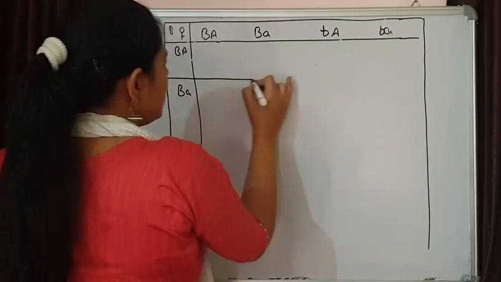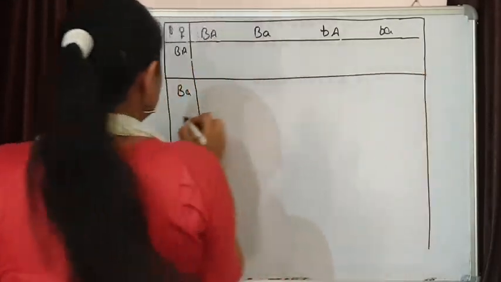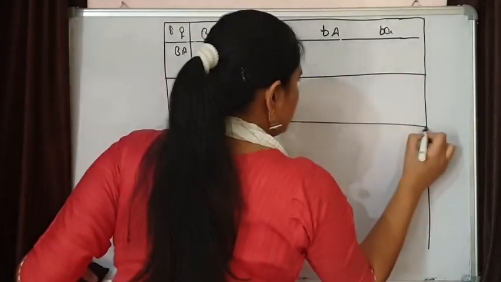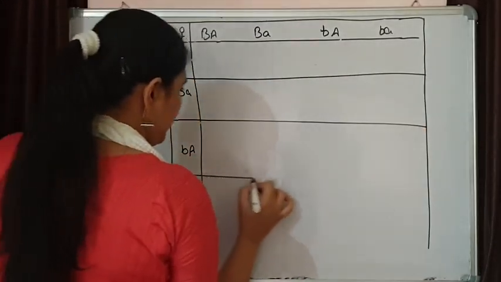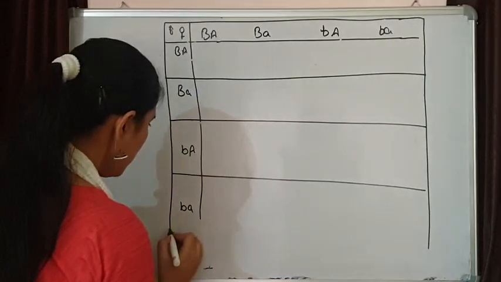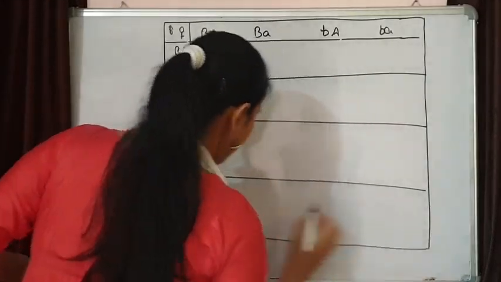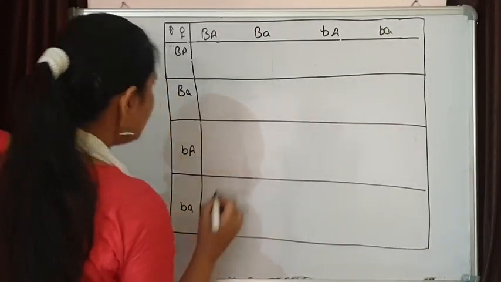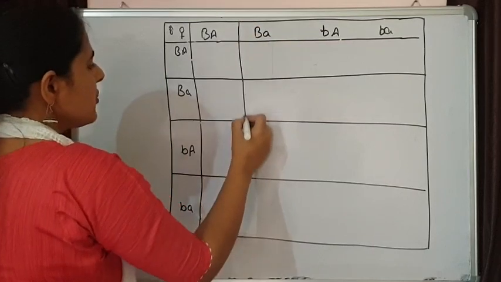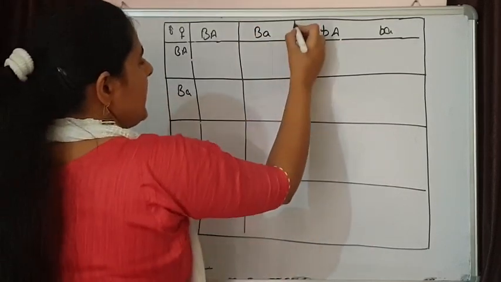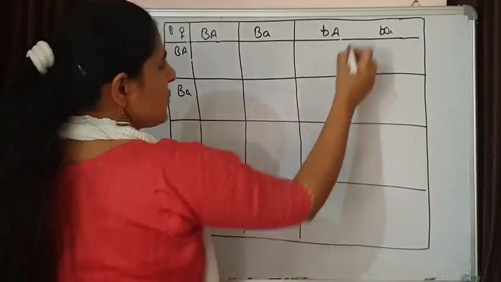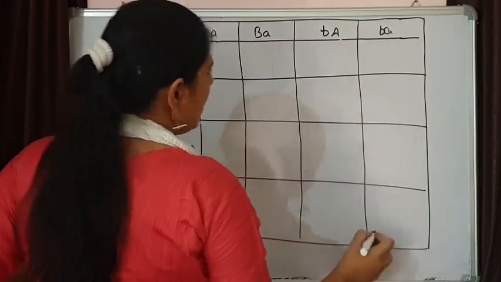These are the gametes that are formed. And we are going to show all the possible phenotypes. 4 types of gametes are there, so 16 progenies are possible. And this Punnett square is showing all the 16 progenies.